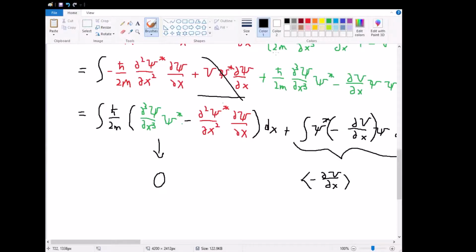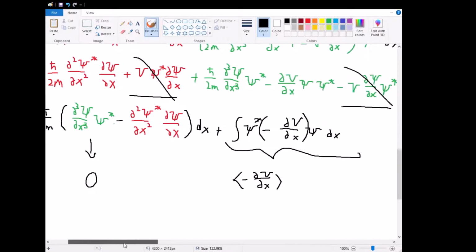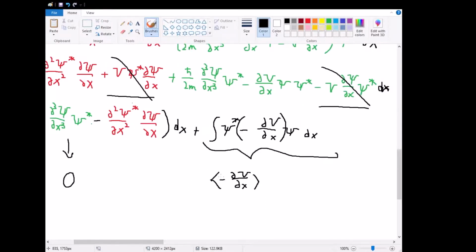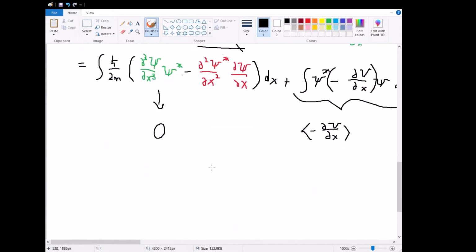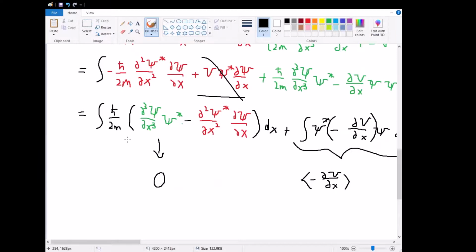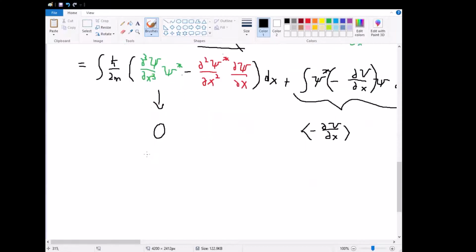We already have the answer that we were looking for earlier in the form of this expression to the right, which is the expectation value of the negative of partial v with respect to x, and this is exactly what our problem wants us to find. So that implies that this first integral term here has to equal 0 somehow. And to try to prove this, we can instantly get rid of the constants in front, because these will just multiply out to the other side and equal 0 anyway.